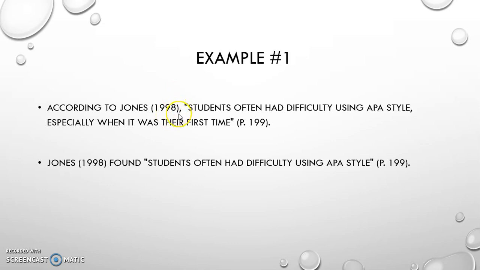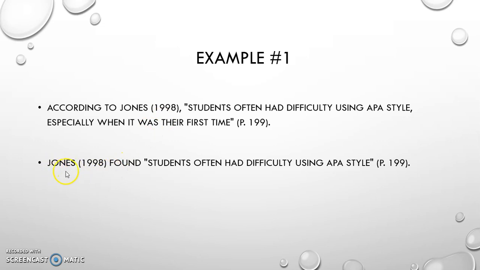We close it out with another parenthesis, comma, then we have our full quotes. Students often had difficulty using APA style, especially when it was their first time, end quote. Now, in parentheses, we're going to include the page number, P, period, the actual number, and also don't forget your period goes at the very end, after you close out the parenthesis. So this is an example of using the signal phrase. That should become second nature. If we have the author's last name, boom, the date of publication goes right after it.